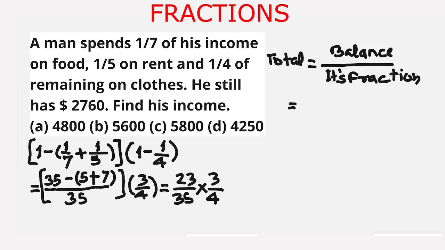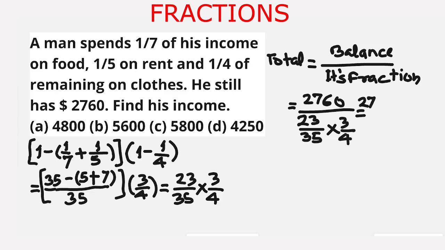The balance amount is 2760 and its fraction is 23 upon 35 multiplied by 3 upon 4, and this is equal to 2760 multiplied by 35 multiplied by 4 upon 23 times 3.